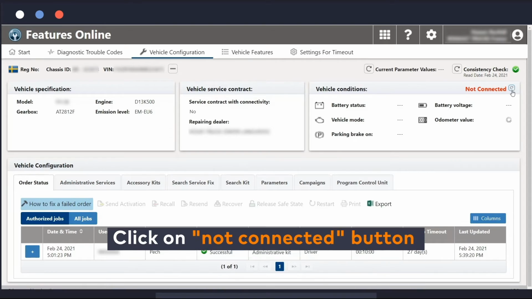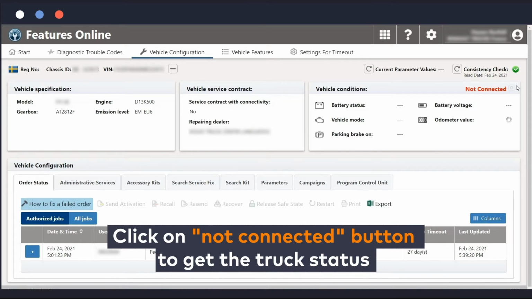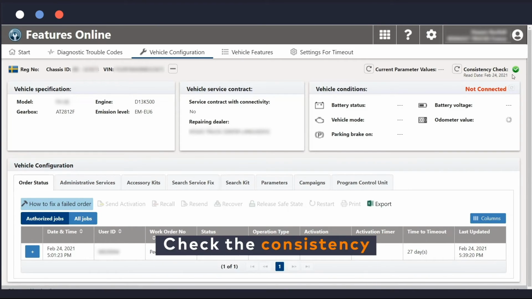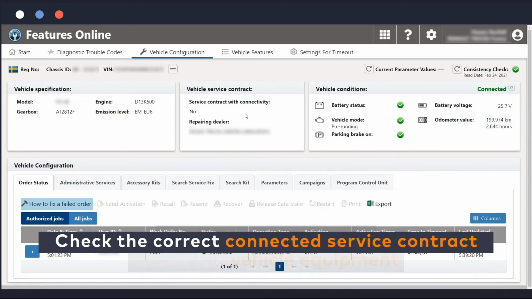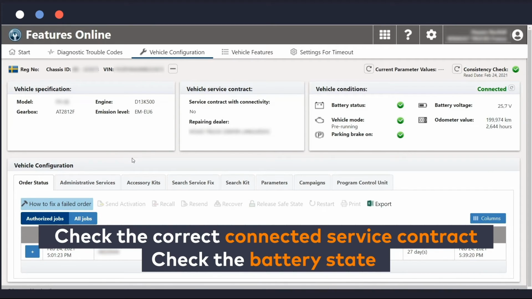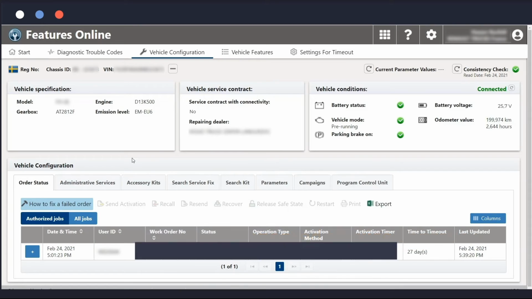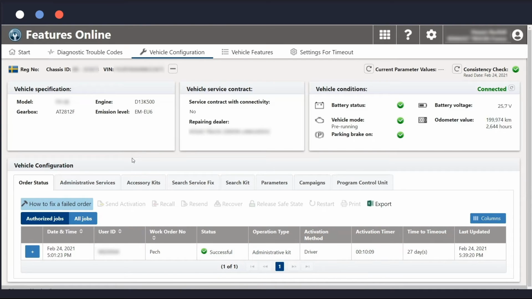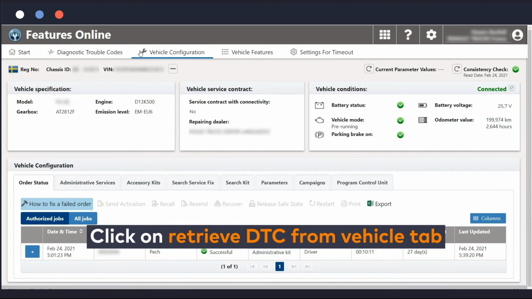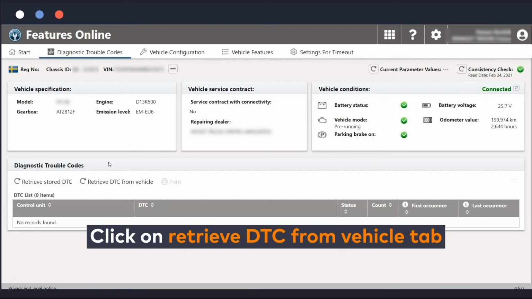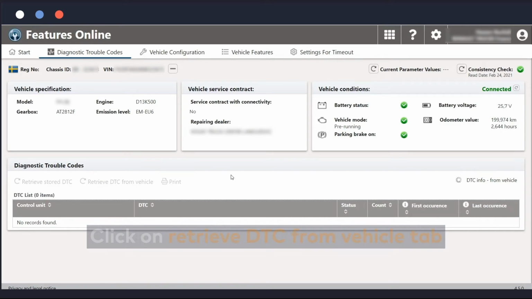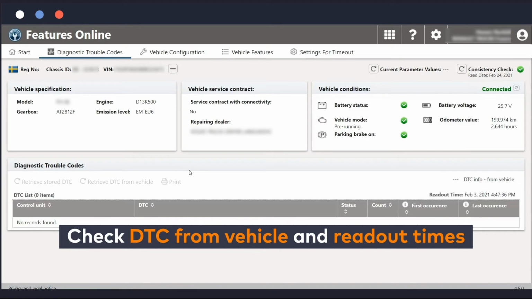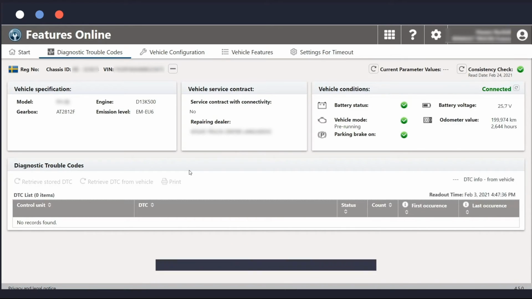Alice can click on Not Connected button to get the truck status. Check the consistency. Check the vehicle equipment. Check the correct connected service contract. Check the battery state. Note the odometer values. She clicks on Retrieve DTC from Vehicle tab. She checks DTC from Vehicle and readout times and notices there is no fault code.